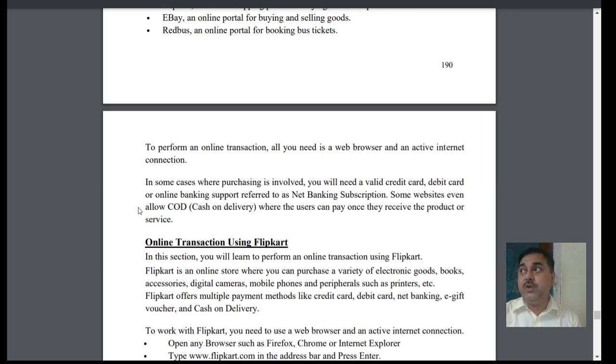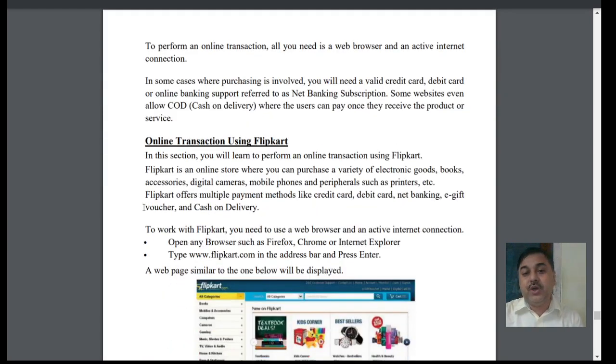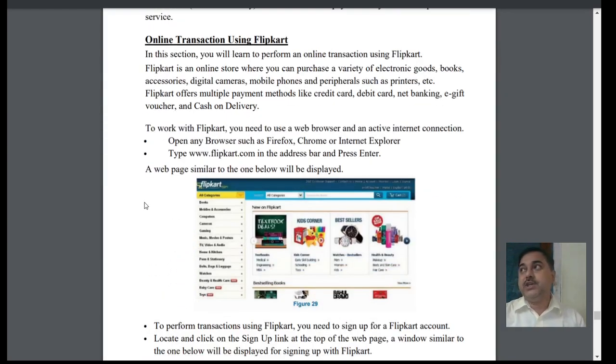That means when you want to do it, you are going to get one code. As soon as you get the code, based on that code you will have the data, and based on that the cash on delivery option is also there. So the cash on delivery option is there in this particular area. When we have cash on delivery options, we can see that we have these patterns of online transactions in Flipkart.